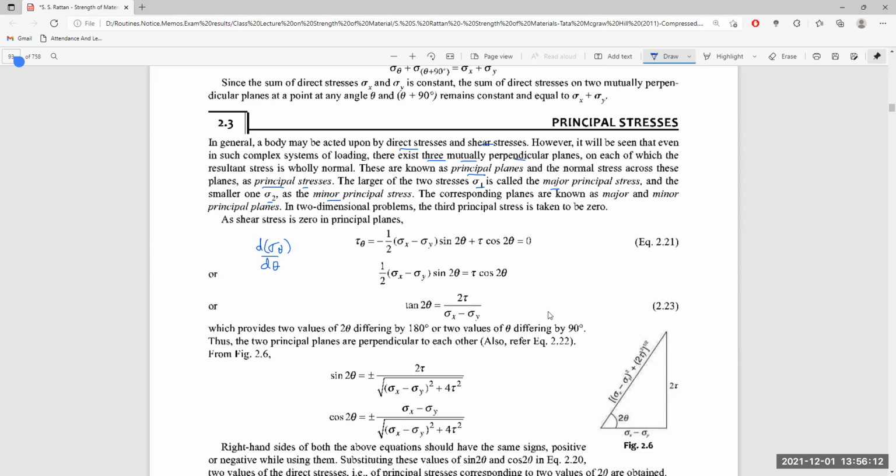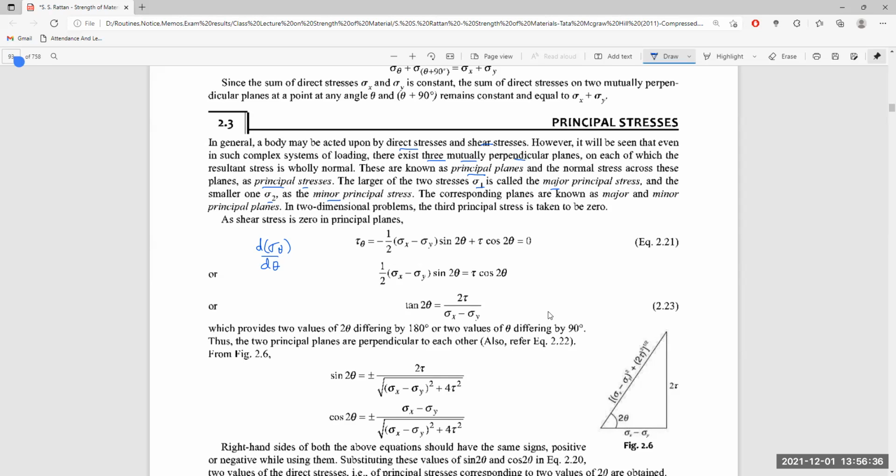We'll get the same relation, which provides two values of 2 theta differing by 180 degrees, and two values of theta differing by 90 degrees. So the two principal planes are perpendicular to each other, and sine 2 theta is plus or minus 2 tau over